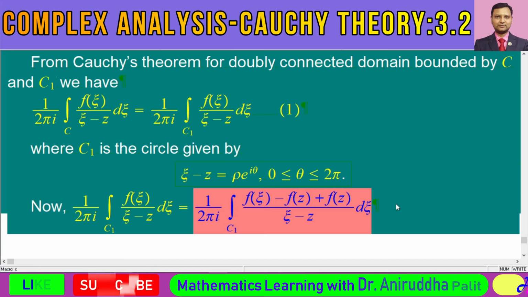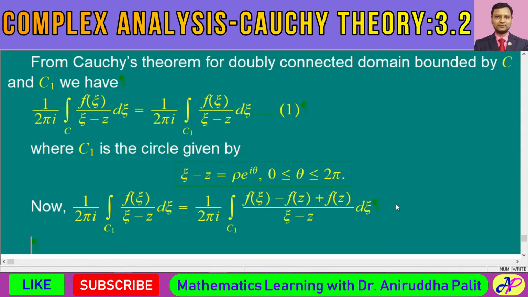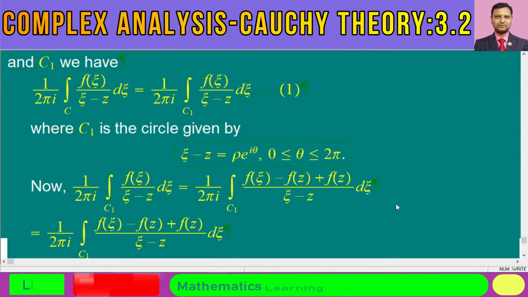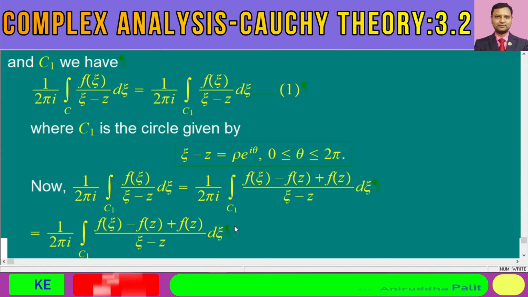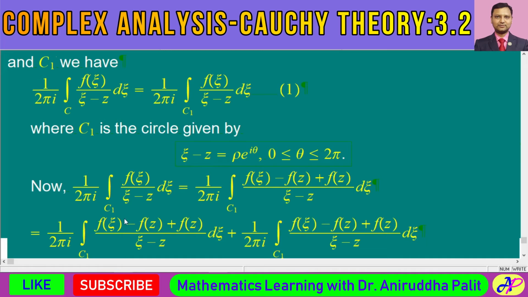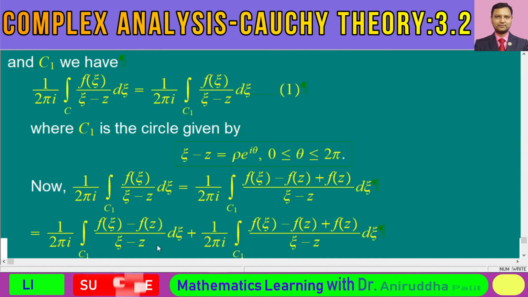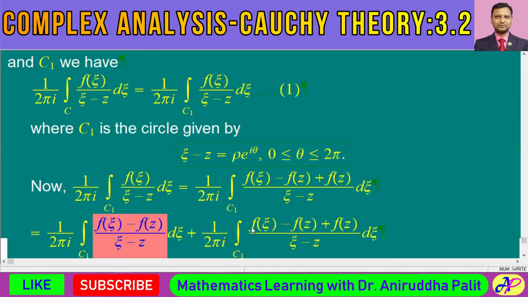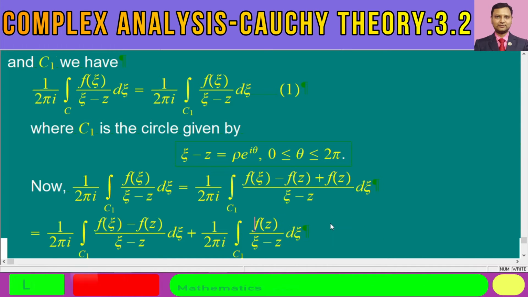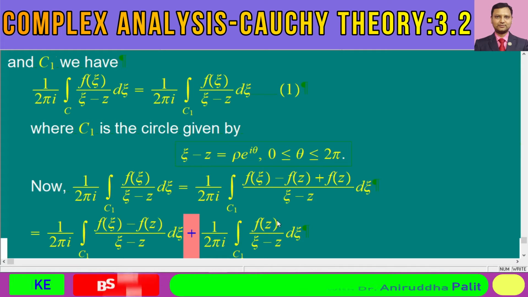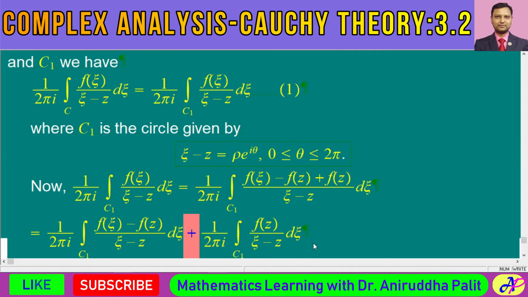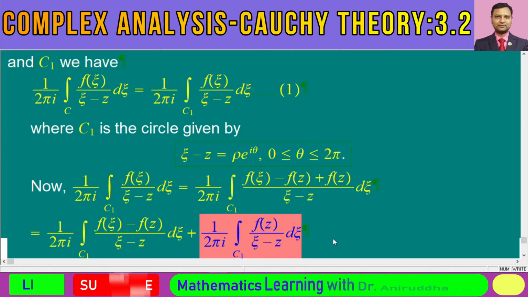Next, copy and paste this relation. You see, this expression can be decomposed further. This can be written like this: f of chi minus f of z divided by chi minus z, and the remaining portion can be written in this fashion: plus f of z divided by chi minus z. Now let's discuss this integral first.